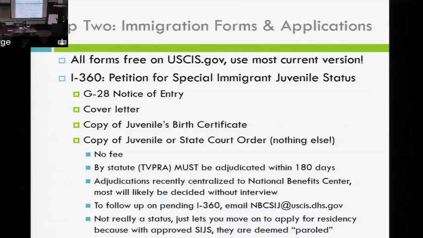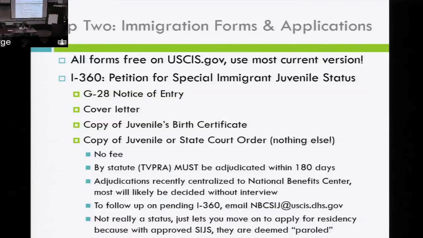USCIS is not the one under the statute, right, who's supposed to be looking into, was this child abused, abandoned, or neglected? Is it in this child's best interest to be returned to Honduras? That was already decided in the state court, right? And so you don't want to be giving over a lot of extra stuff to USCIS for them to dig behind that order. The only caveat to that is if you don't have a good order and it just has the statutory language, then you're going to need to hand over more stuff. But you guys are all going to have excellent orders with lots of detailed facts, so that won't be an issue.